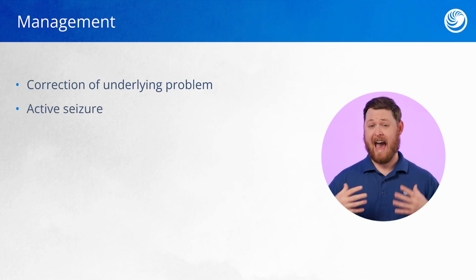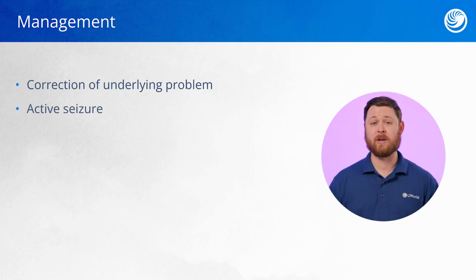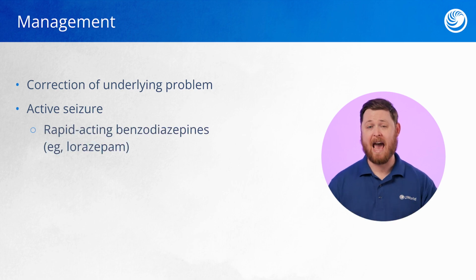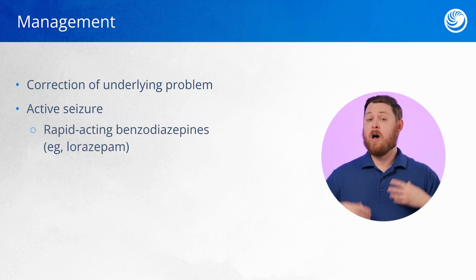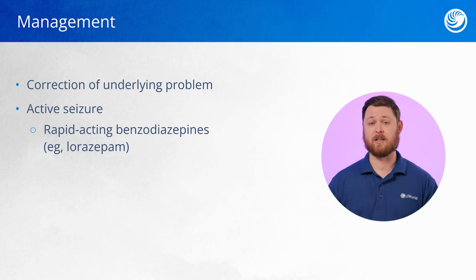Now, if a client is actively seizing, one of the first things that we need to do is give a rapid-acting benzodiazepine. One of the most common benzodiazepines that we give is lorazepam. Now, this can be given intravenously if we have IV access or intramuscularly. This medication begins working to reduce and stop seizure activity within the brain.